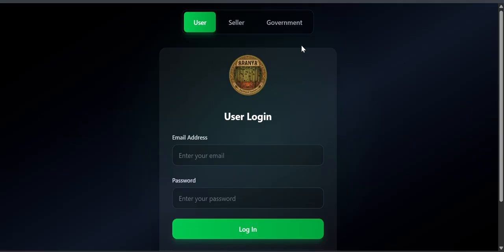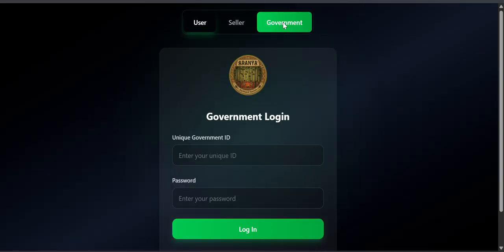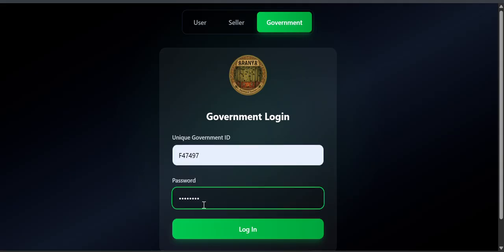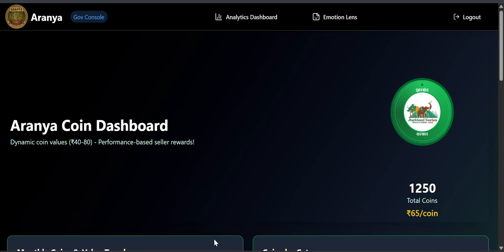This is the RNA website. First of all, I would like to show you the government perspective of it. The government employee will come here. They will provide a unique ID and a password. While logging in, they will have an RNA coin dashboard.